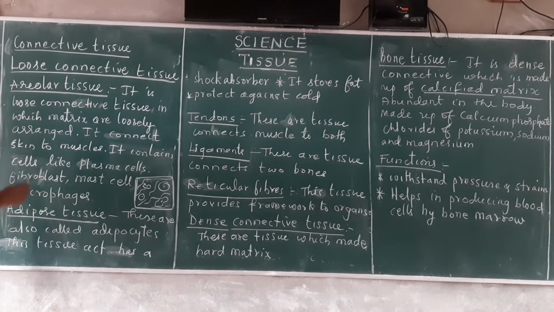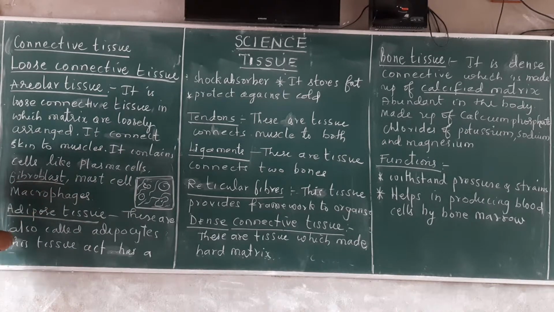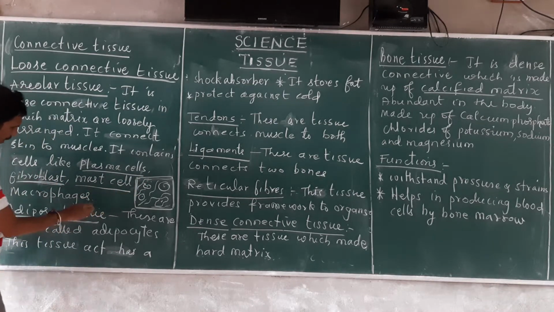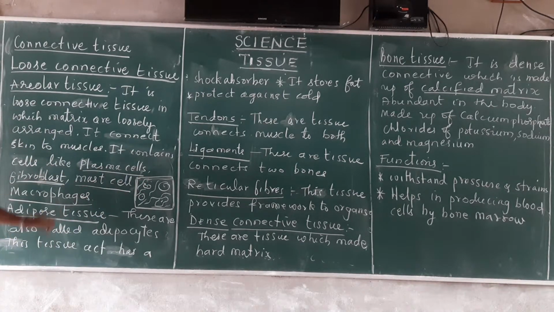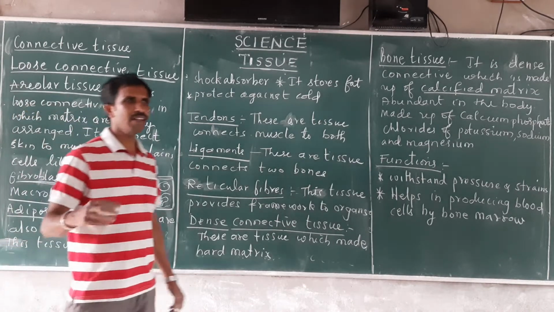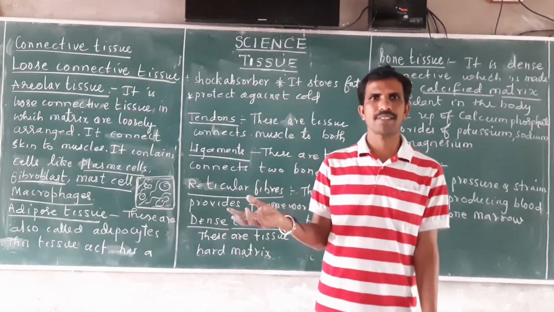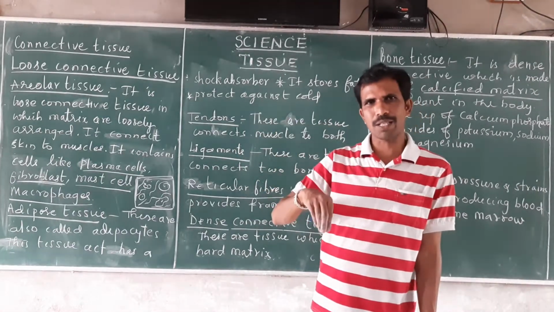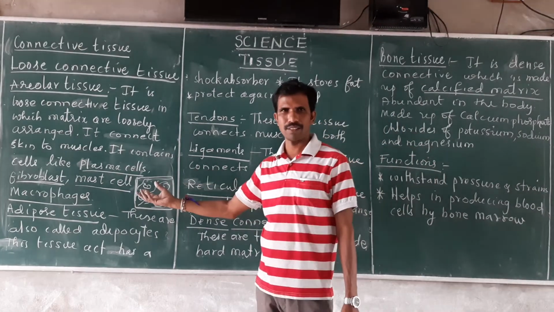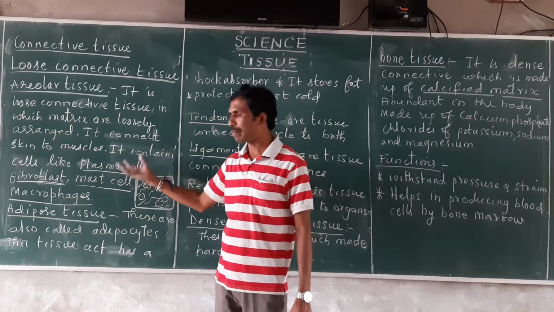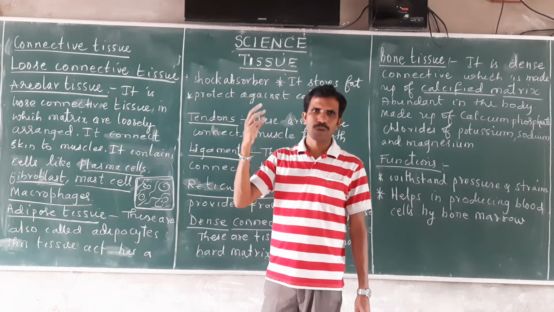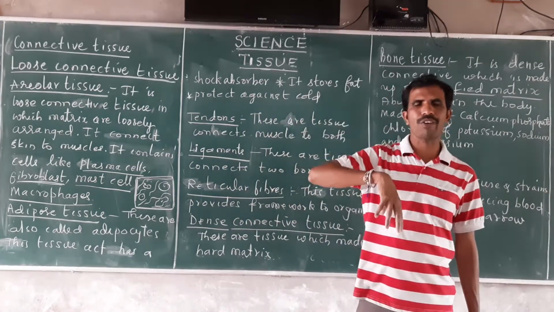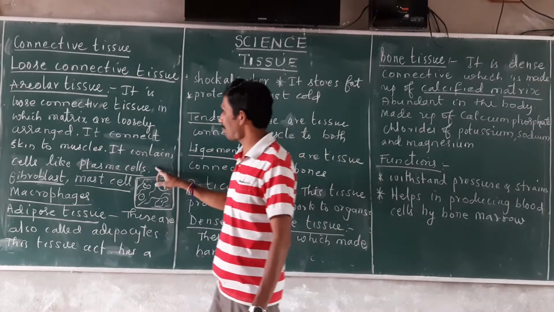It consists of certain cells called fibroblasts, plasma cells, mast cells, and macrophages. Plasma cells are the cells which produce antibodies to kill foreign materials which enter the body, like microorganisms. They produce antibodies to protect our body from external foreign materials. That is done by plasma cells.